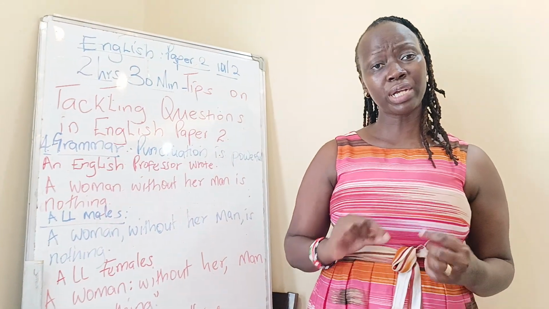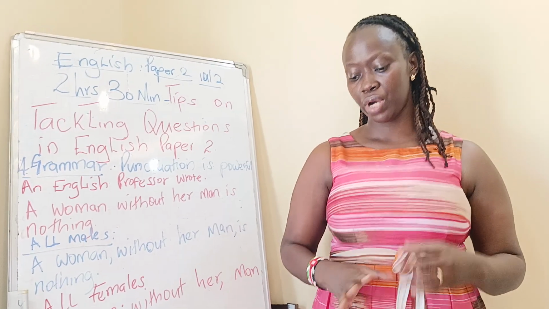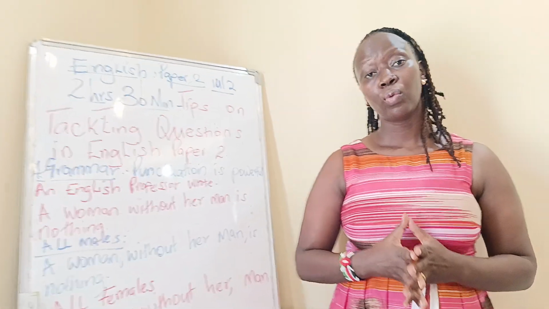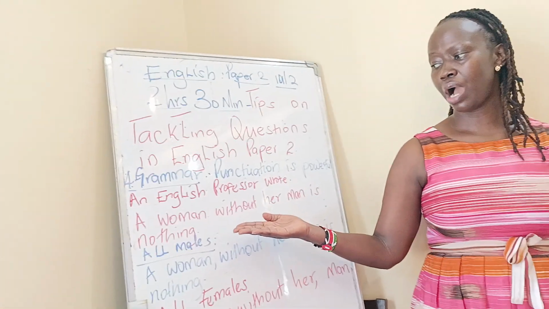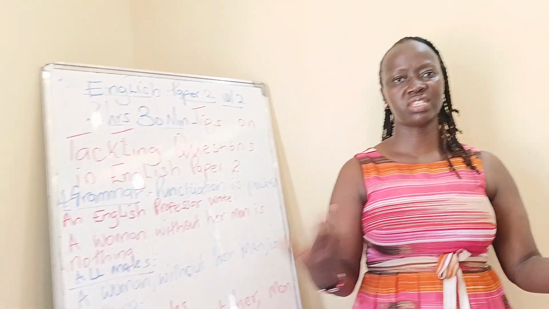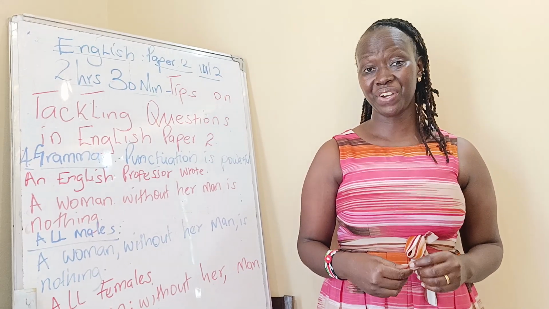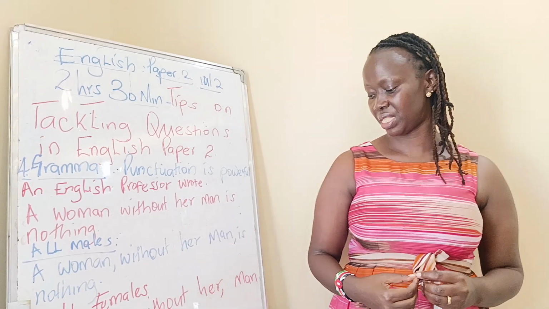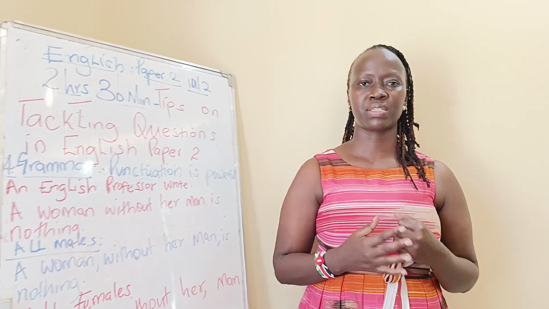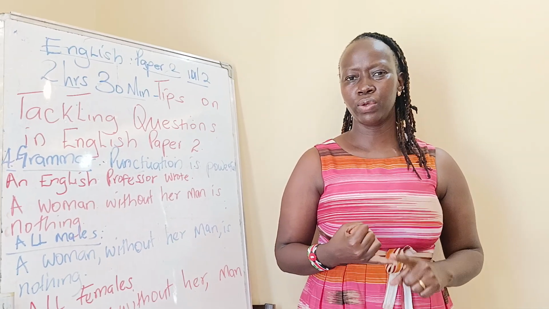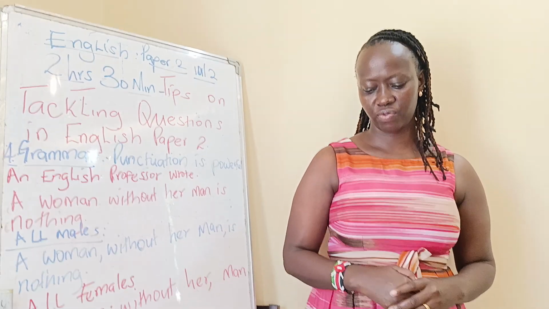That means punctuation plays a major role in communication. And in grammar question 4, it is tested on. We also look at spellings, assuming that this person had written a women. It changes the meaning and you cannot score. You don't have half marks for grammar. So be very careful when you're tackling grammar questions. And also meanings. Meanings are tested on, my students. The way you rewrite a sentence without changing the meaning, you will score here for being a great writer.